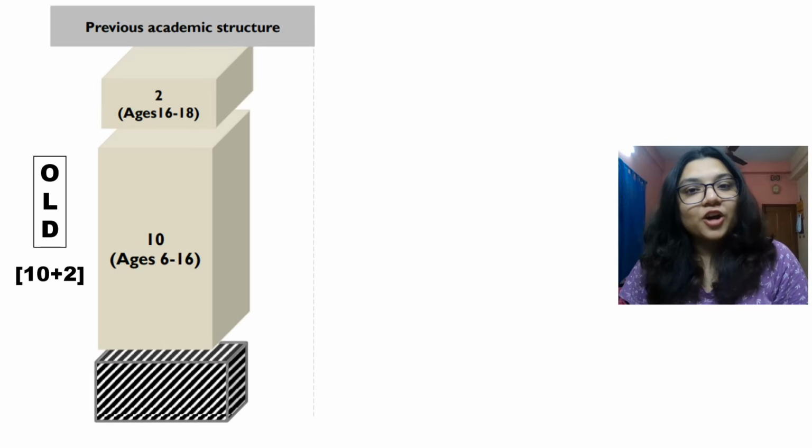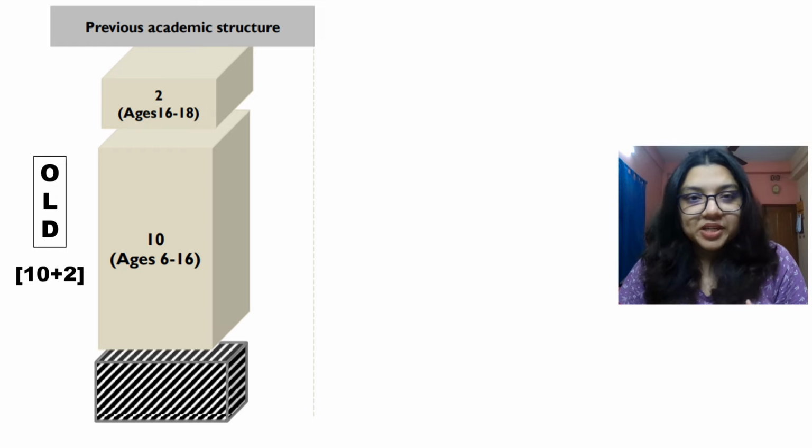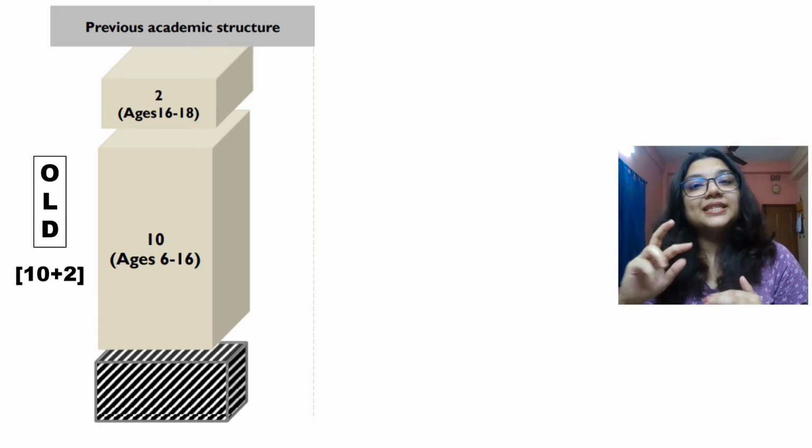Okay, so the structure that we follow now is the 10 plus 2 academic structure, which means that at the age of 6, we get admitted to class 1, and then at the age of 16, we write the class 10 boards, which is the secondary exam, and then plus 2, that is at the age of 18, we take our class 12 exam.